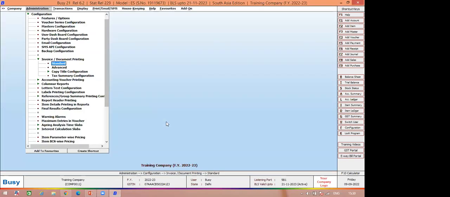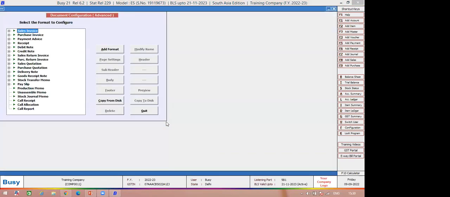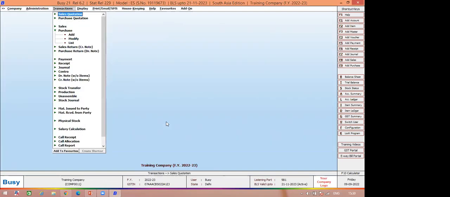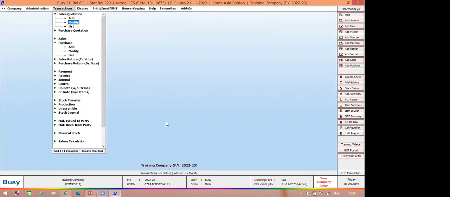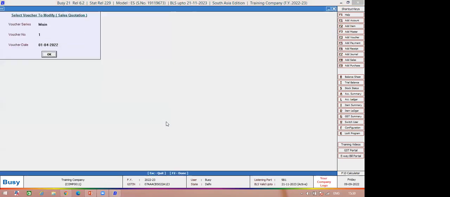Rather, if you want to change the entire configuration of the design, you can do it from the advanced portion also. You can design your quotation according to your requirement from the advanced document printing option also. So let's see the quotation printout once again.